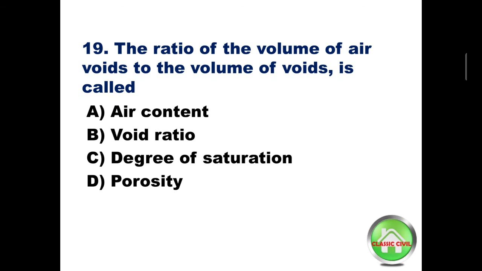Question number 19. The ratio of the volume of air voids to the volume of voids is called? Option A air content, option B void ratio, option C degree of saturation, option D porosity. Answer is option A air content.